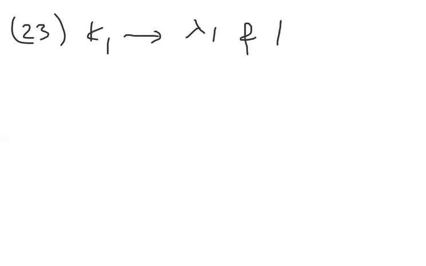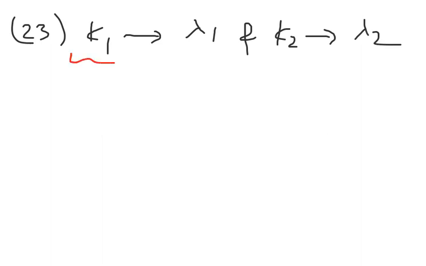Let us see one more problem here. This is a very important problem, observe carefully. K1 and K2 are maximum kinetic energies. K1 is the maximum kinetic energy when incident wavelength is lambda 1, and K2 is the maximum kinetic energy when they incident the radiation with lambda 2. Both are incident on the same metal.